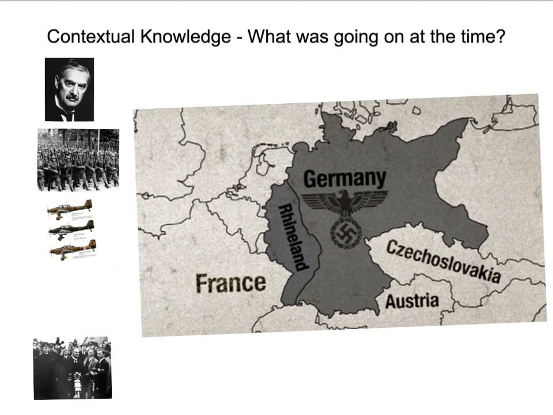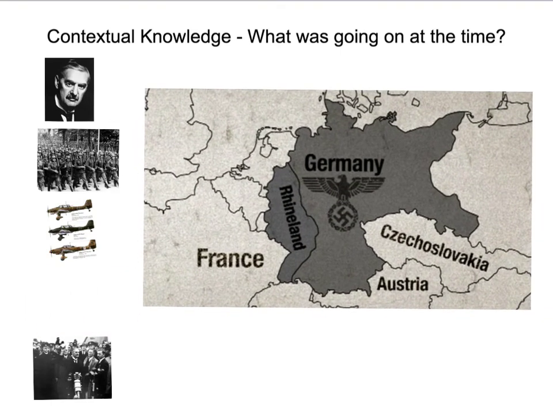And when it came to 1935, when Hitler actually marched his troops into the Rhineland, just being like an area of Germany, a little bit similar to how Yorkshire is part of England, this too was against the Treaty of Versailles, yet the British and French didn't do anything. Also, Hitler believed in this idea of Lebensraum, the German word for living space, and again, under the Treaty of Versailles, Germany was not allowed to take over Austria.